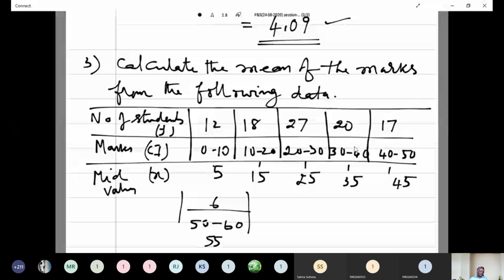Now we can find the mean of the distribution. X bar is equal to summation Fi Xi by summation Fi.